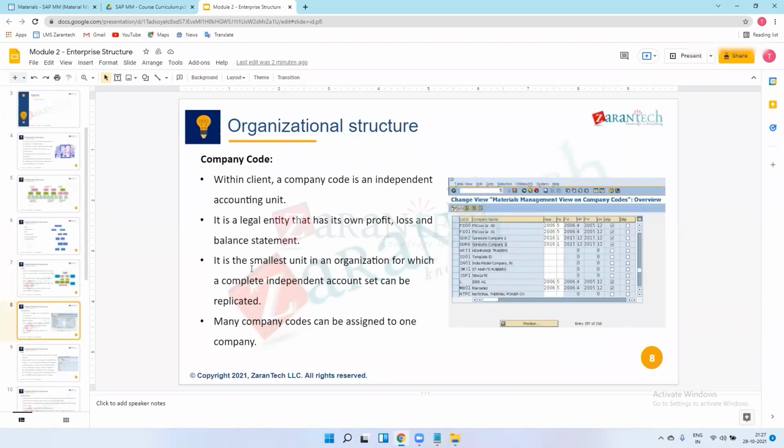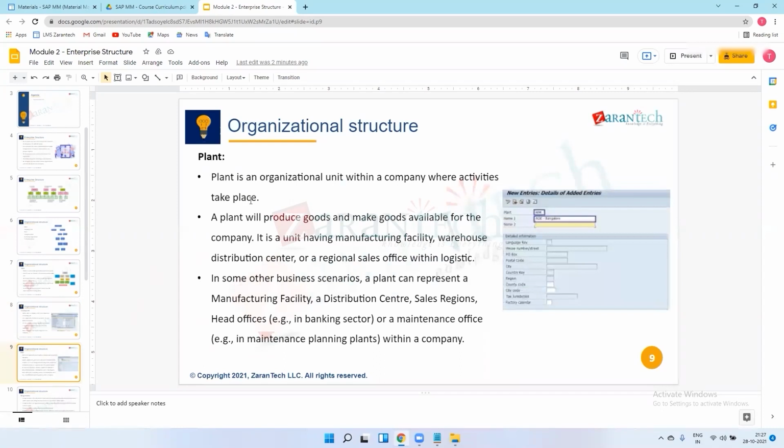Okay, so a plant will produce goods and make goods available for the company. Means the plant we have created in the company. Actually production will happen in this plant. Generally people say that this car is produced in that plant.